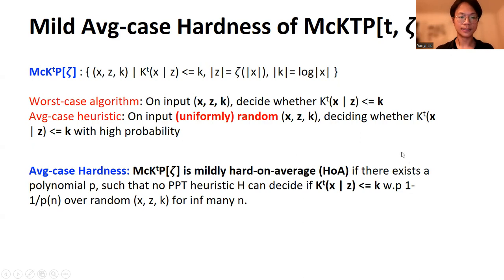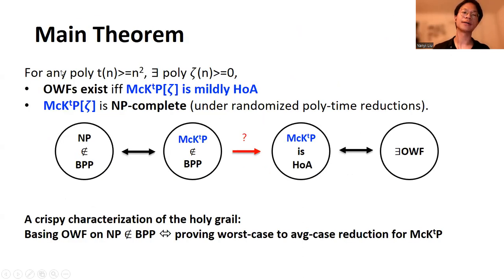Now let us introduce our main theorem. We showed that for any polynomial t that is at least n squared, there exists a polynomial zeta, such that first, the average case hardness of McKTP is equivalent to the existence of one-way functions, and second, this McKTP zeta problem is NP-complete. So in some sense, McKTP zeta is an appropriate choice sitting in this little picture, and we obtain a crisp characterization of the holy grail: basing one-way functions on NP not equal to P is equivalent to proving a worst case to average case reduction for McKTP.